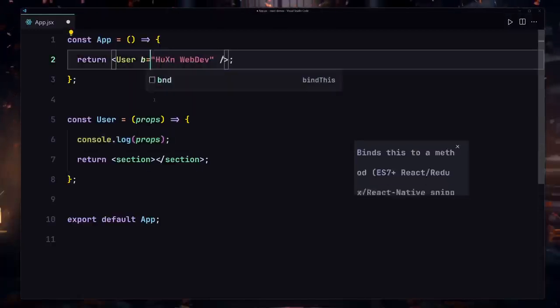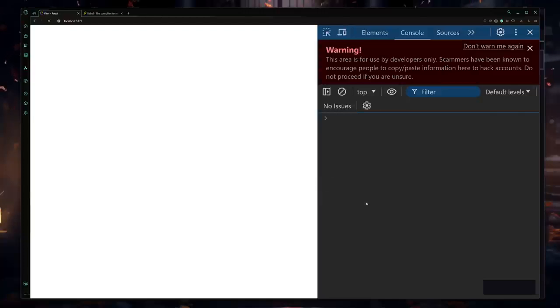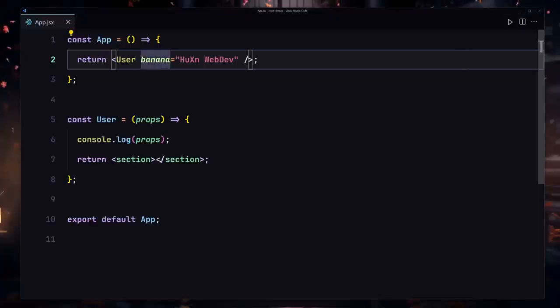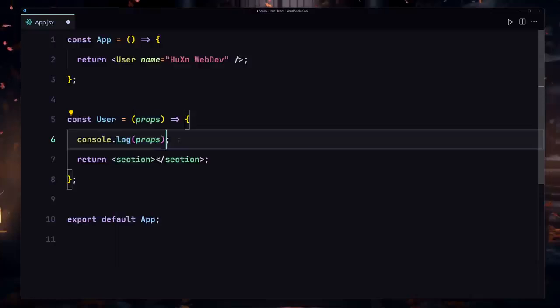So once again, if I change that to banana, and now if I save there, I'm now getting that banana right here. If I just refresh there, I'm now getting that banana. So yeah, this is how you're going to be passing your data from your parent component to the child component, and this is how you're going to be accessing that. So now we have to use that.